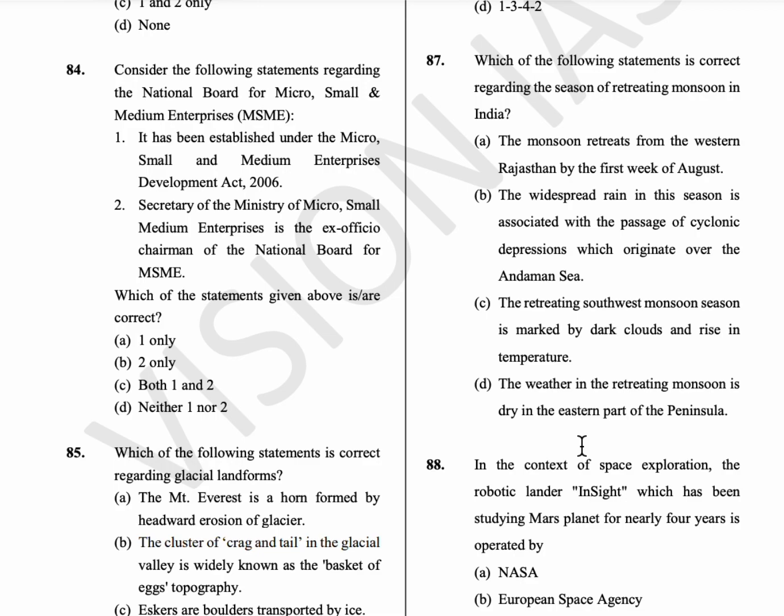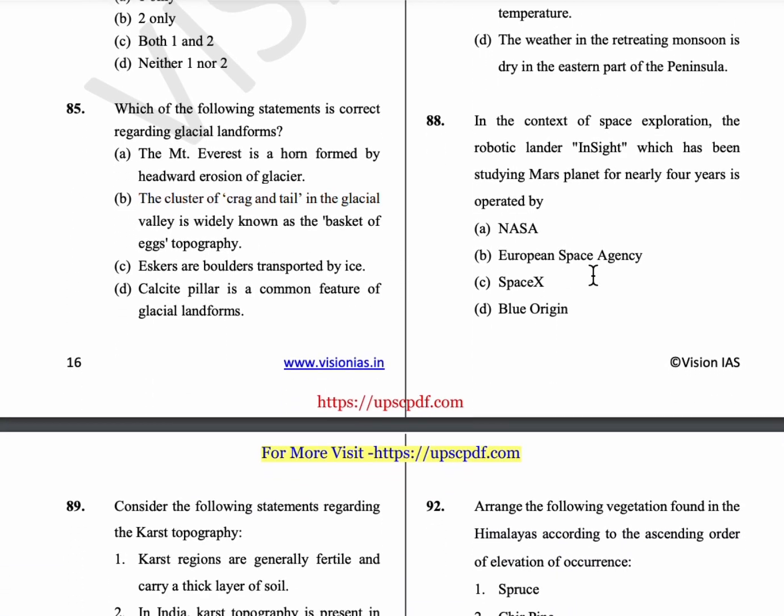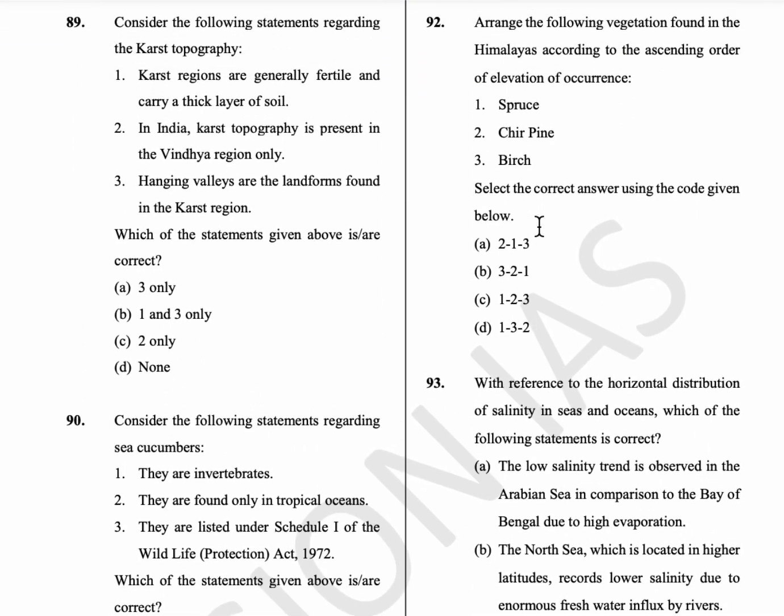87th question, which of the following statements is correct regarding the seasons of retreating monsoons in India? So, the widespread rain in this season is associated with the passage of cyclonic depressions which originate over the Andaman Sea. So, option B is the answer. 88th question, in the context of the space exploration, the robotic lander InSight, which has been studying Mars planet for nearly 4 years, is operated by NASA. Option A.